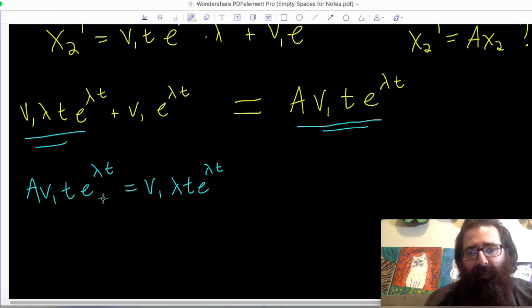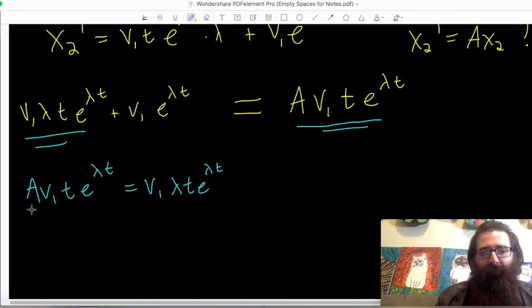I'm not trying to make any restrictions on my function of t, or on e to the lambda t, although that will always be non-zero. I can divide both sides by that and say that A v1 should be equal to lambda times v1.